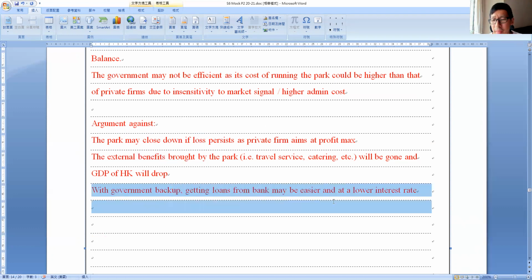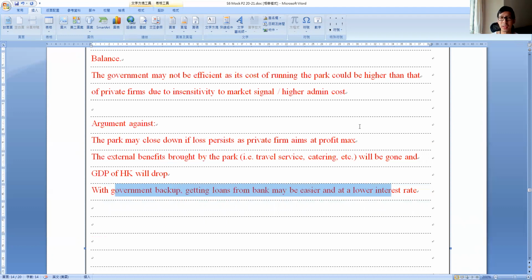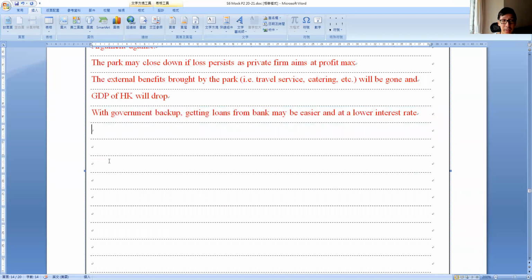Also, without the government support, most likely Disneyland will not survive. Another interesting one that some of you mentioned: in order to make more profit, Disneyland would most likely raise the price. When they raise the price, consumers would suffer.